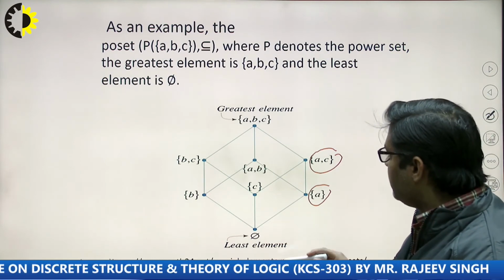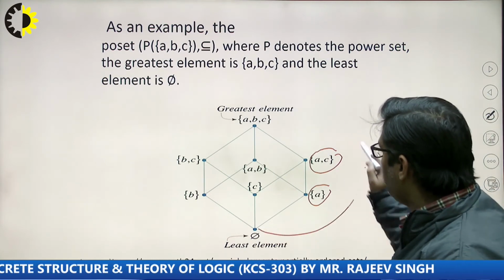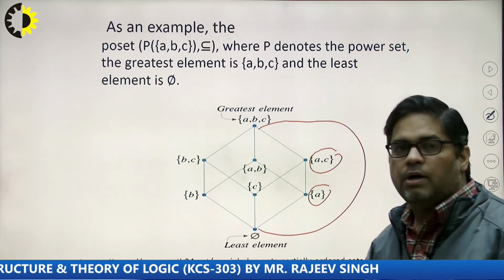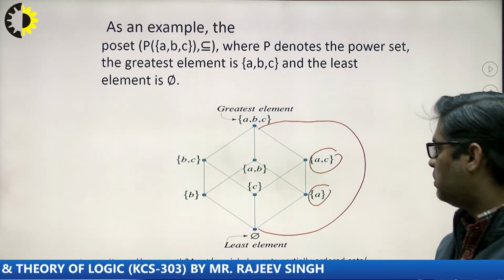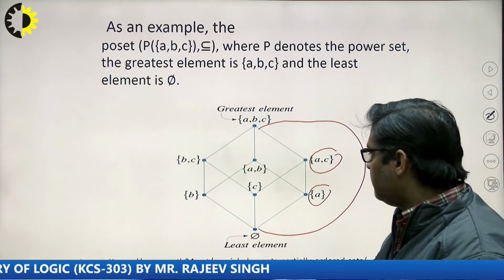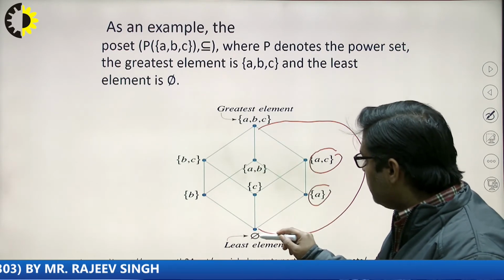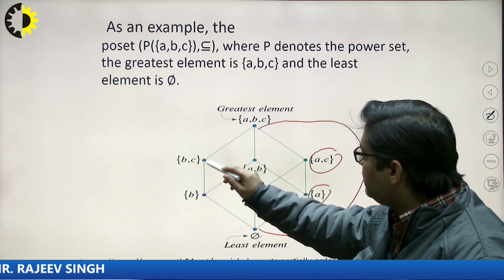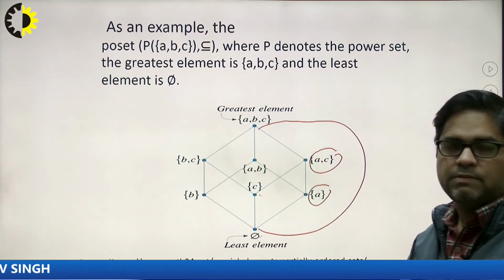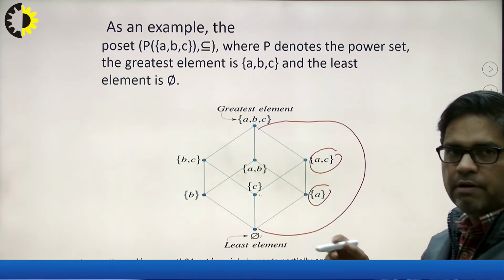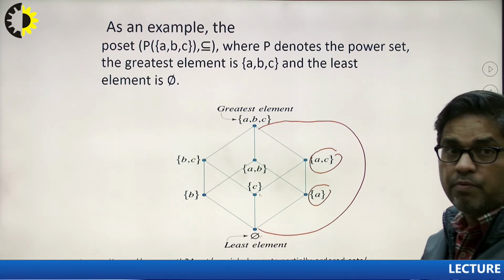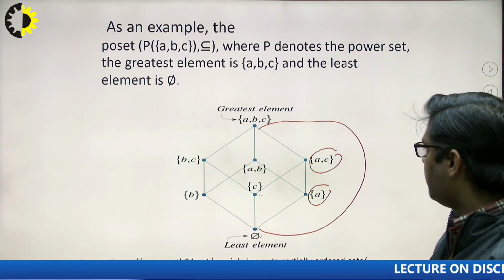If I say that there is no edge between null and ABC, it is not wrong, because there is an indirect relationship between null and ABC. What is this indirect relationship? Null is related to C, C is related to BC, and BC is related to ABC. Because this transitive relationship has already been removed, these are not directly related.